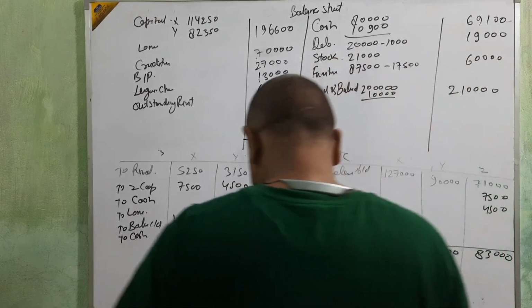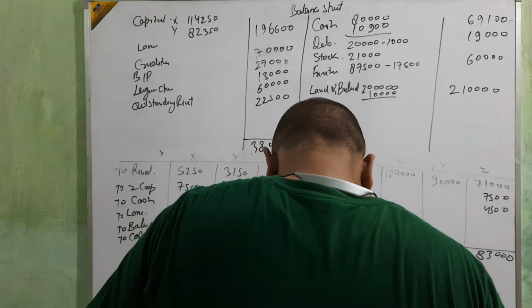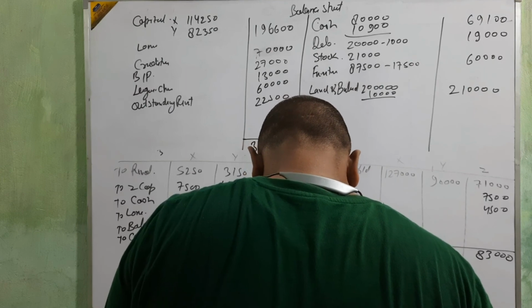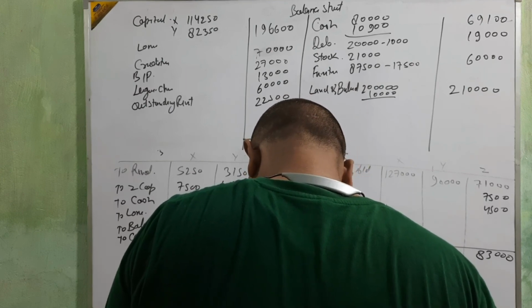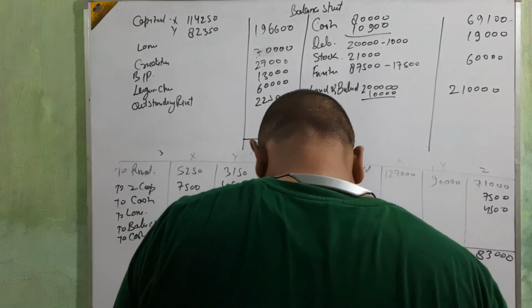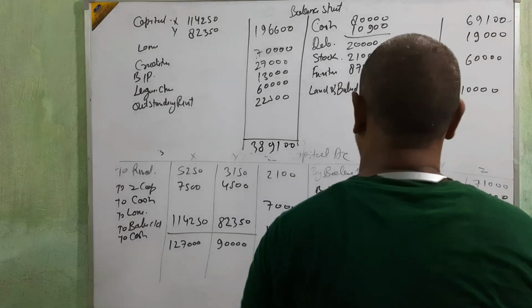And stock, what about the stock? Any change in stock? Land will be appreciated, furniture will be depreciated, provision. Okay, nothing is given about the stock.